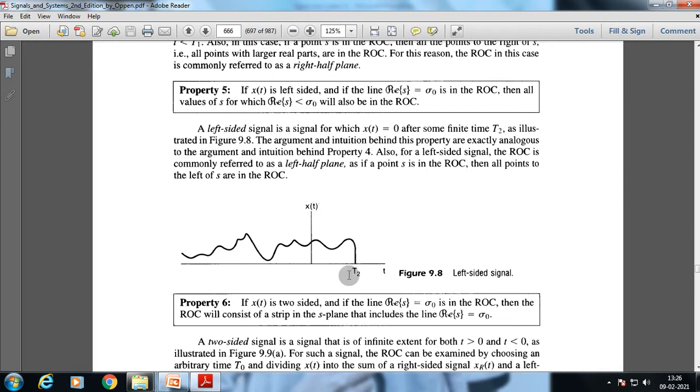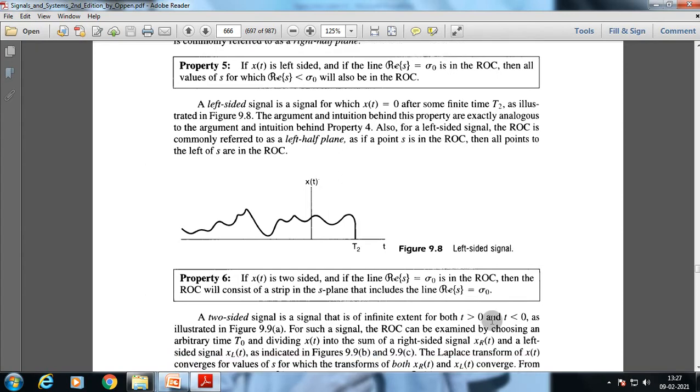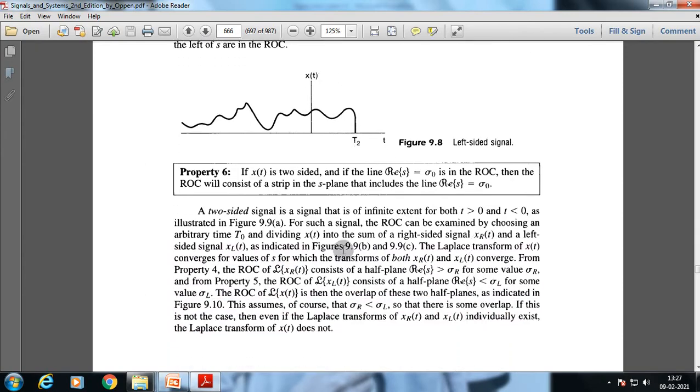Now property number 6: if x of t is two-sided, and if the line real part of s equal to sigma 0 is in the region of convergence, then the region of convergence will consist of a strip in the s-plane that includes the line real part of s equal to sigma 0. A two-sided signal is a signal that is of infinite extent for both t greater than 0 and t less than 0, as illustrated in figure 9.9a.